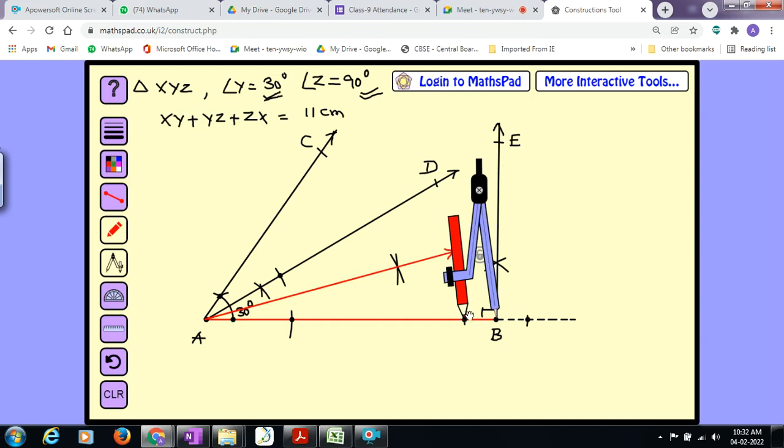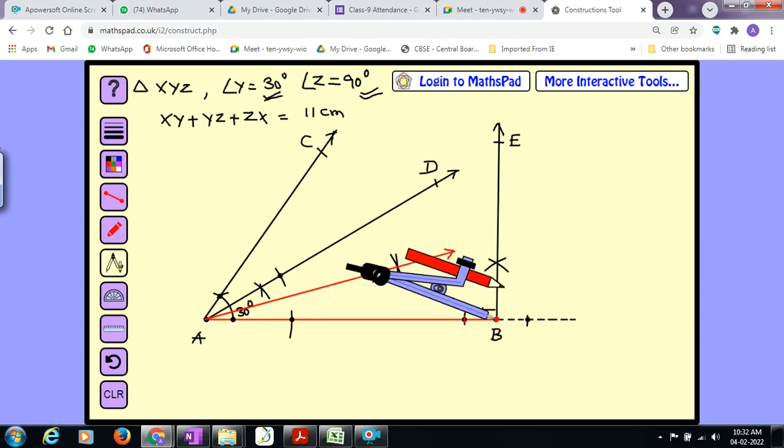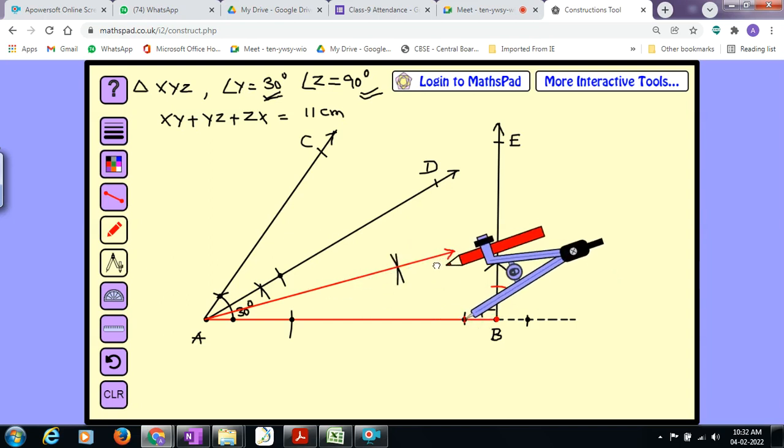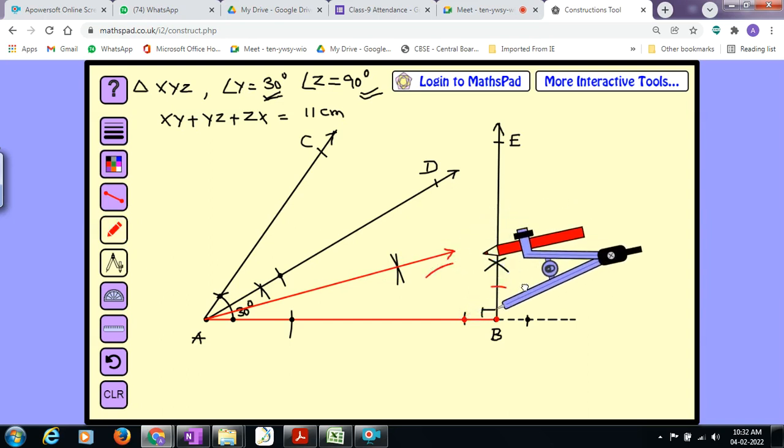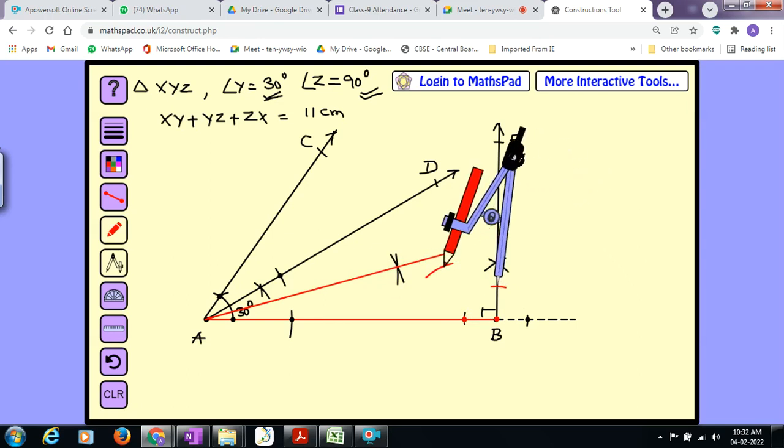I will fix this much radius only, anyhow it will be useful for me. Here one arc and on the second arm one arc. Now increase the radius a little more, lock it, place the tip of the compass on this point of intersection, and now cut an arc. Remove the compass, place the tip on this point of intersection and cut an arc here. Remove the compass.